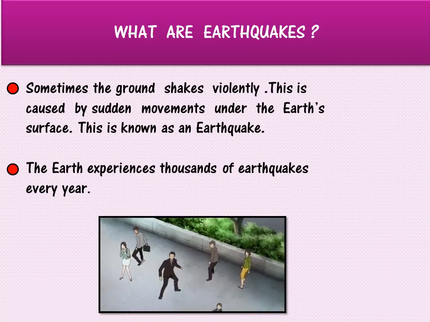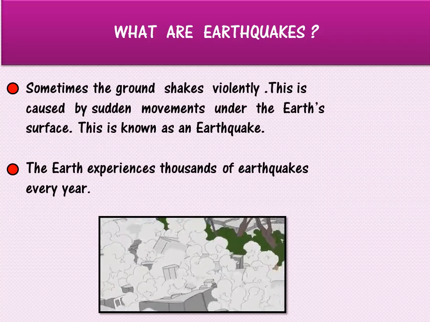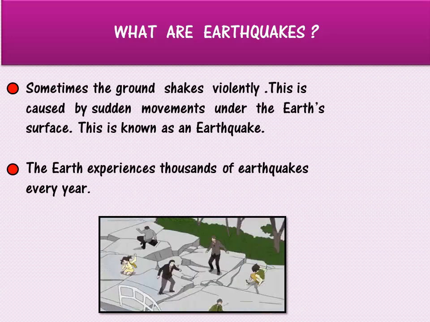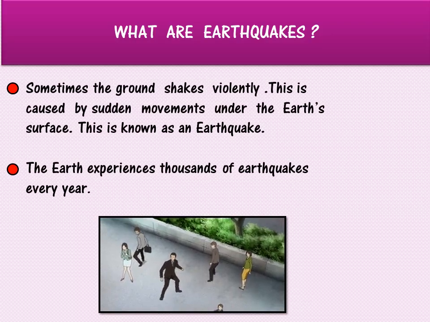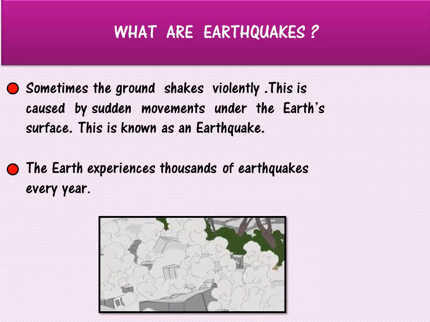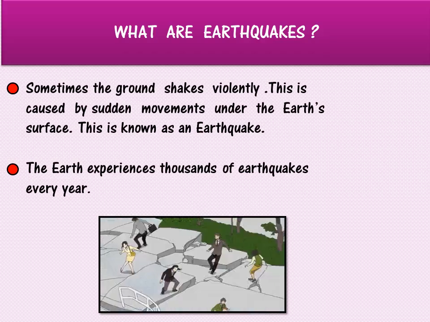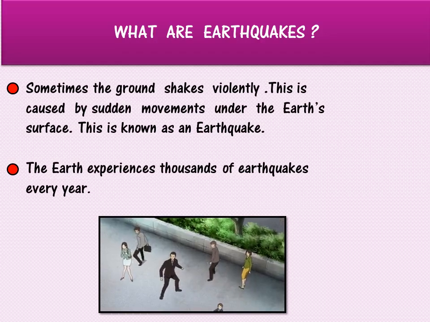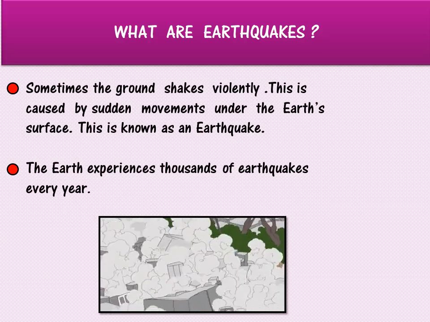So what are earthquakes? Earthquakes are a type of natural disaster which occurs due to sudden movements or changes in the earth's surface. Earth's surface means under the earth's surface. Like we studied before, the earth is also having layers or plates. When these plates or layers rub each other, what happens? The earth starts tremoring or shaking. This violent shaking or tremors of the earth cause what, children? Earthquakes.